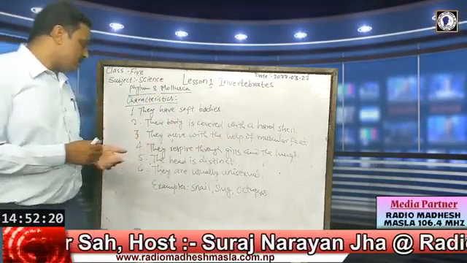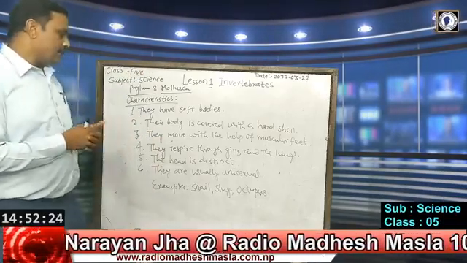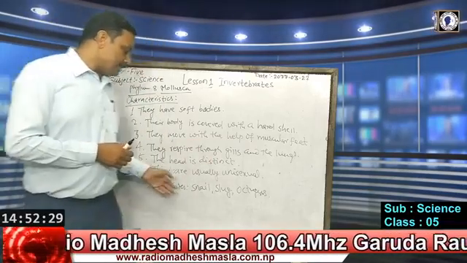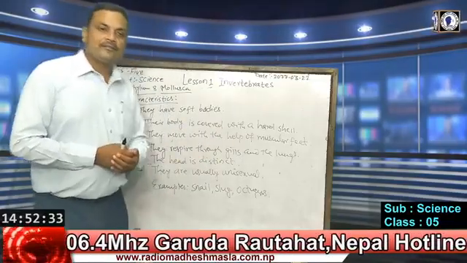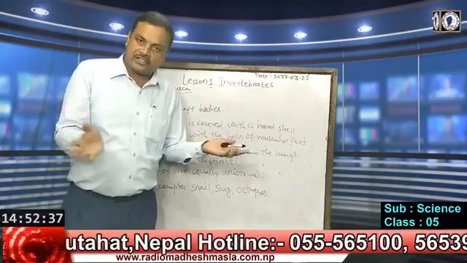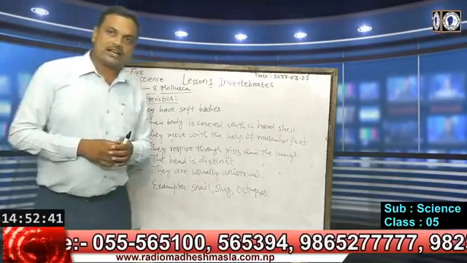The head is distinct, means head is separate. It can be seen. They are usually unisexual, means either they are male or female. Examples are snail, octopus, slug, pila, which is found in our ponds, farm fields, etc. So these are the characteristics of phylum Mollusca.